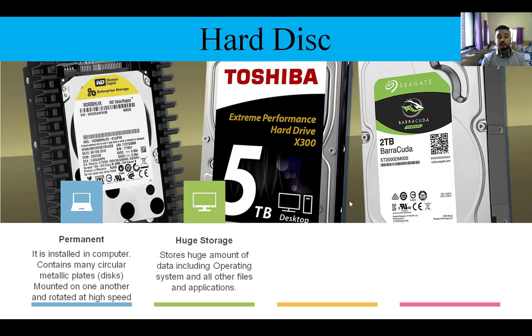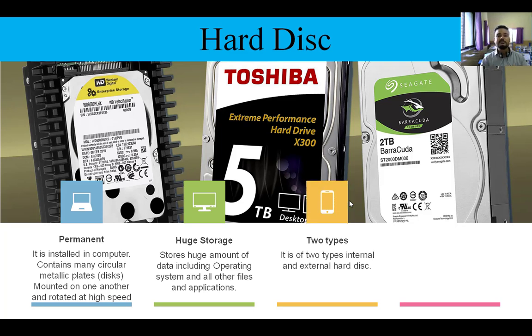Now, as I told you, they have a huge storage like TBs. You know, TB, terabyte, 1024 GB is equal to 1 TB. We have 500 TB hard disk, 1 TB hard disk, 2 TB hard disk, which means it has huge storage, and as it has a huge storage, it can store anything, your operating system, your movies, your audios, your videos, anything can be stored inside that.